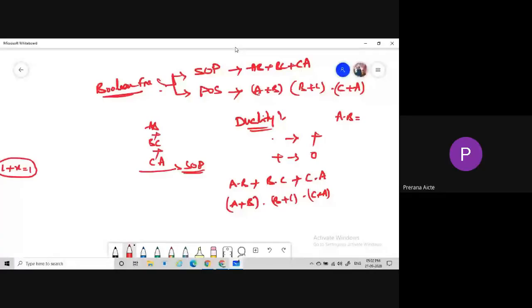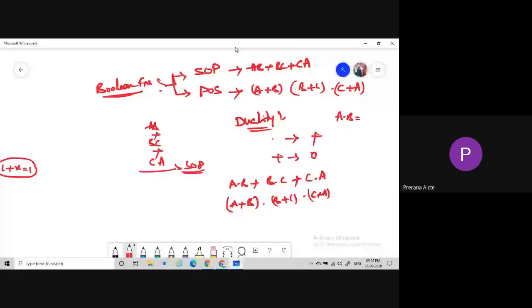So whenever we apply the duality theorem, the sum of products will be changed to product of sums, and product of sums will be changed to sum of products. So is it okay? Yes, sir.